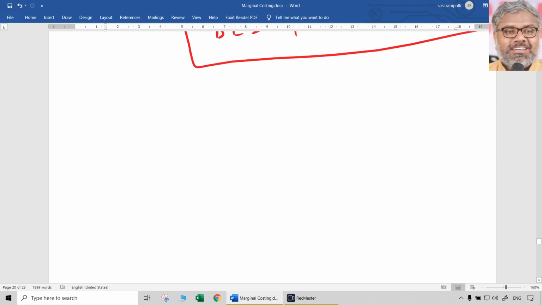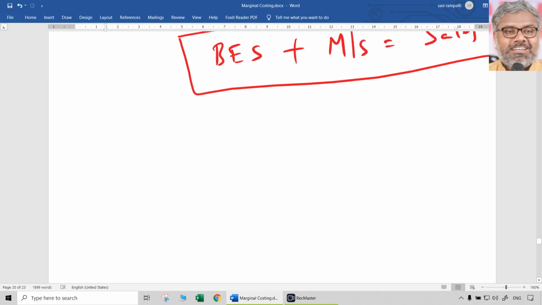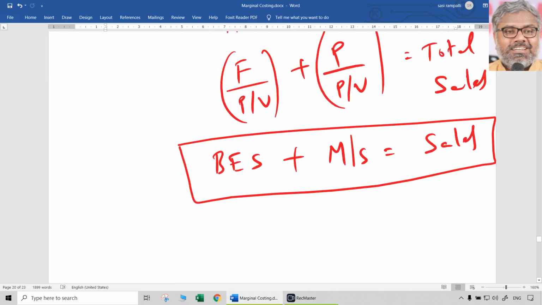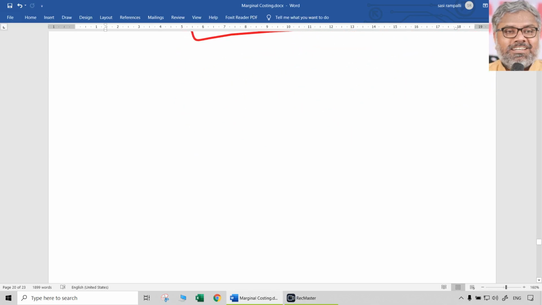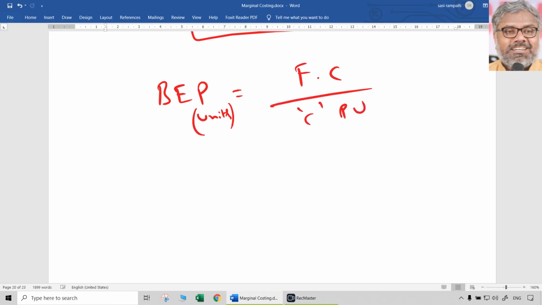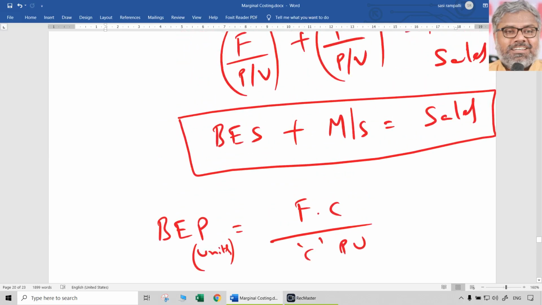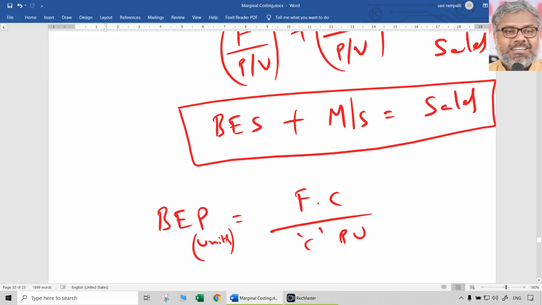Now, if at all we want to calculate the number of units to be sold for the purpose of break-even, that can be identified with another formula. So break-even point in number of units, in units, this is not in rupees, that can be found out by taking fixed cost divided by contribution per unit. Fixed cost divided by contribution per unit. That is the number of units break-even point.